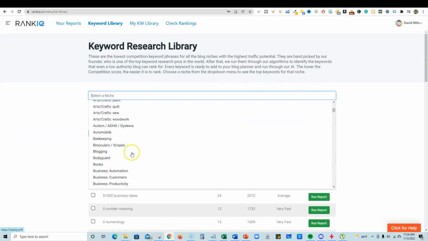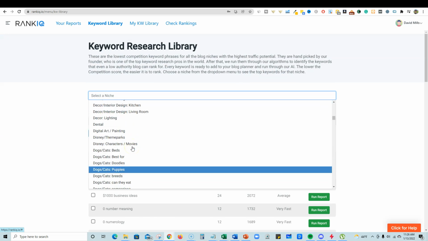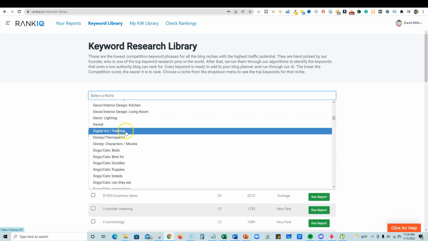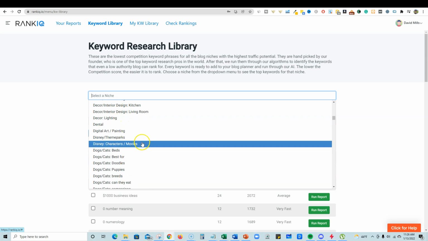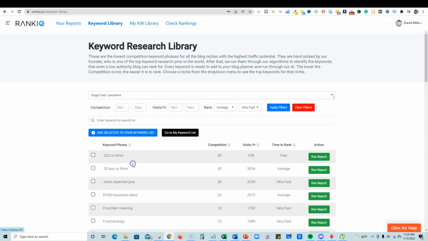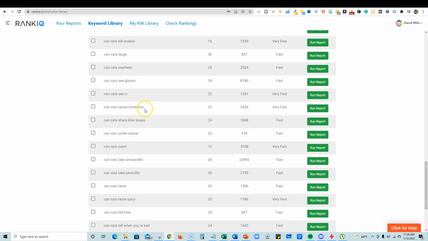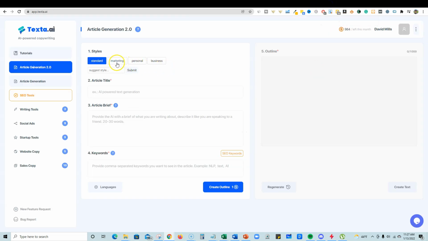Let's find a niche over here, something in fitness, or let's write about something different. Let's write about something not fitness, not make money online. Let's go with dogs and cats, best for questions, dog and cat questions. Okay, so here's one right here. Can cats sense emotions? That's interesting. Not sure how well the AI is going to write something very specific like that, but we're just going to see what it can do, right?